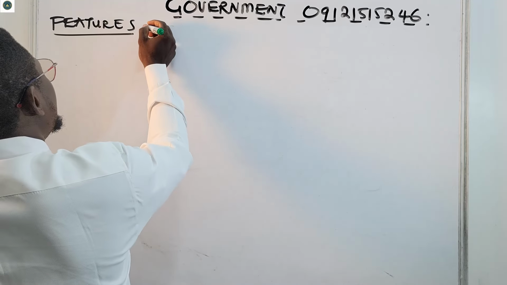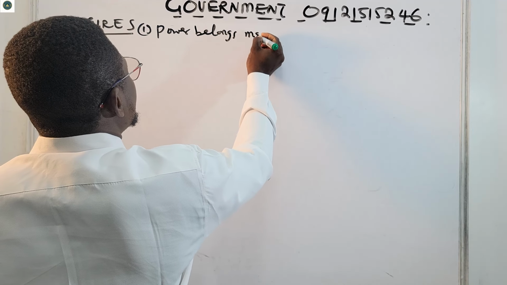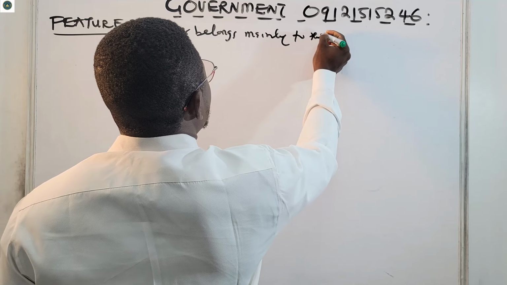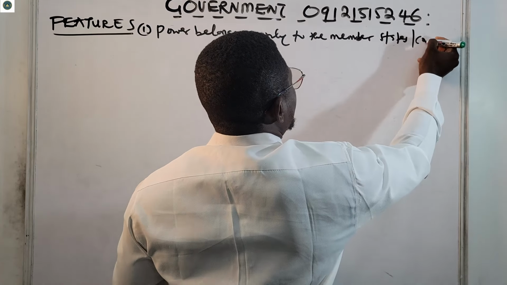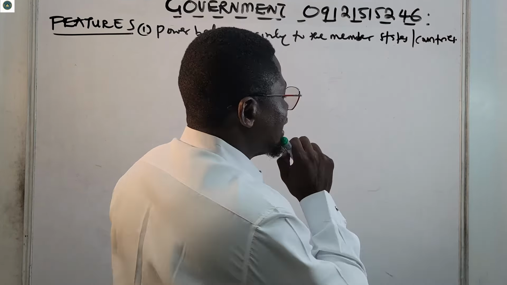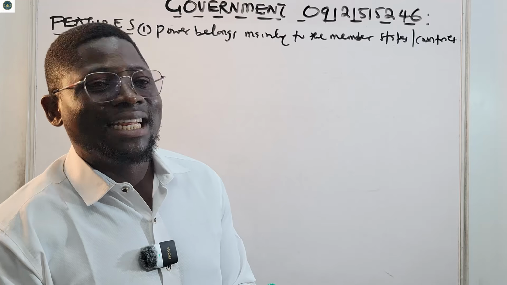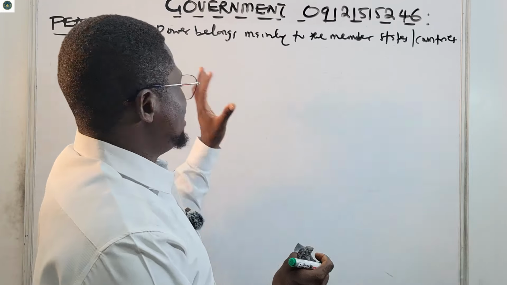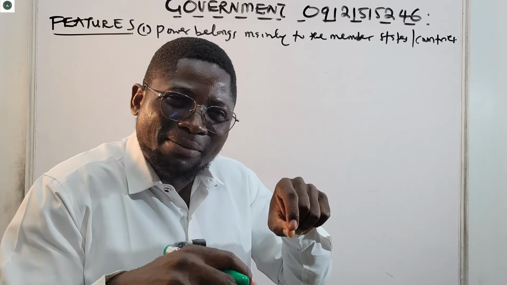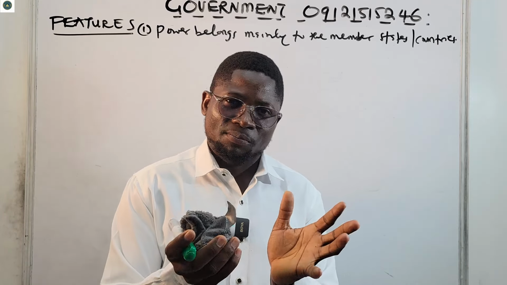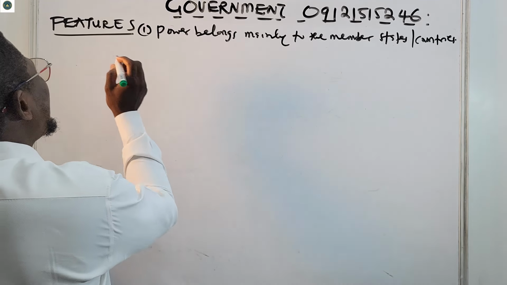So power belongs mainly to the member states or the countries. The central government has no say, they don't have any power, they are usually very weak. The central government is weak, take note of that. So power belongs mainly to the member states that are forming this confederalism. Are we together?